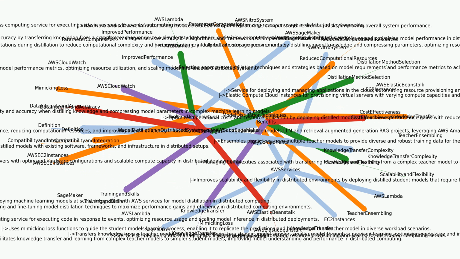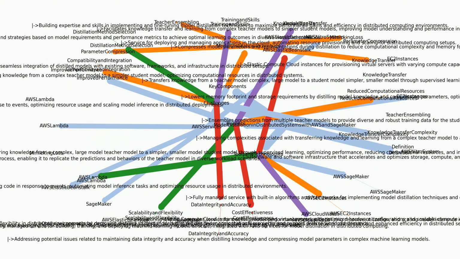Scalability and flexibility: improves scalability and flexibility in distributed environments by deploying distilled student models that require fewer computational resources and support diverse workload demands. Cost effectiveness: optimizes operational costs and resource utilization by deploying distilled models that achieve performance gains with reduced complexity and enhanced efficiency in distributed setups. Knowledge transfer: facilitates knowledge transfer and learning from complex teacher models to simpler student models, improving model understanding and performance in distributed computing.